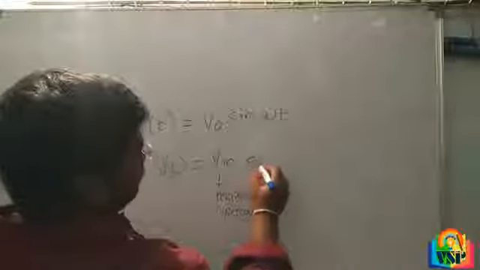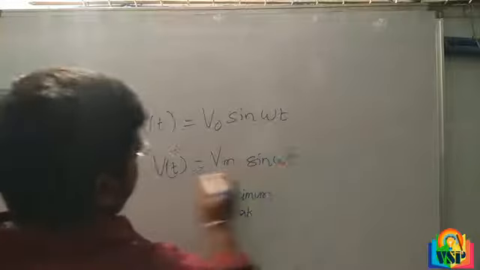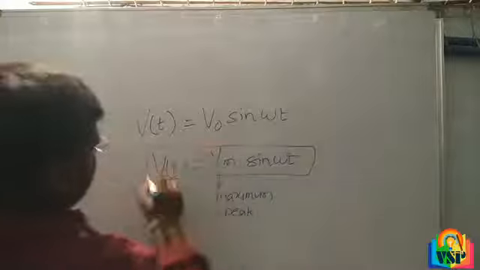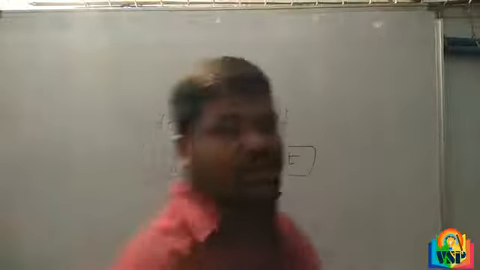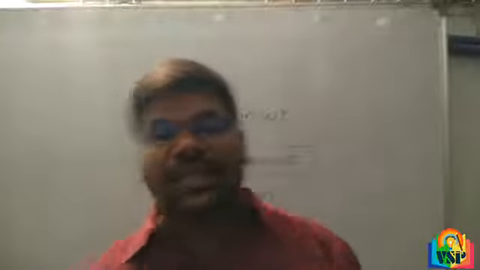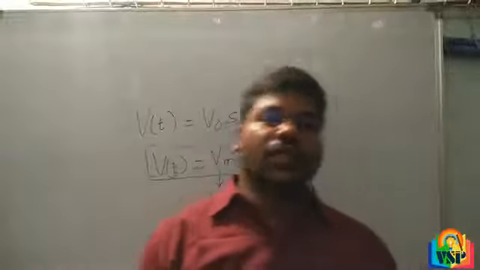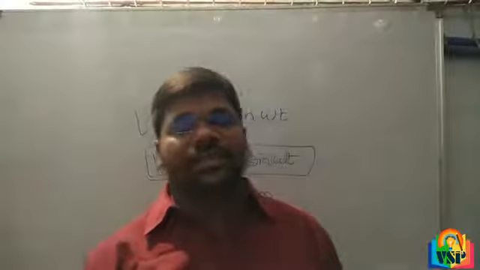So this equation represents alternating current or alternating voltage.